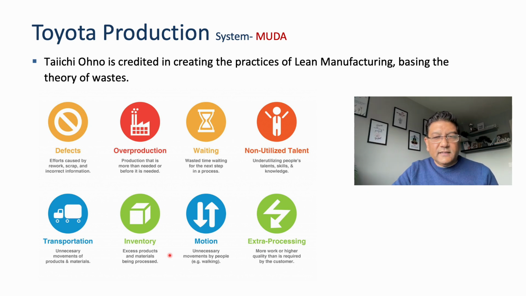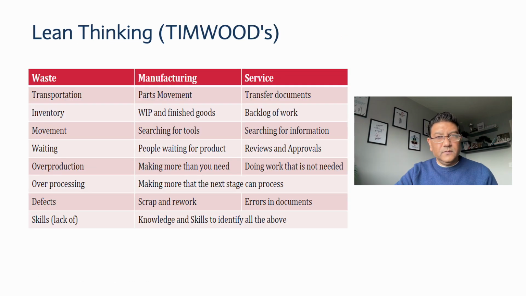Now let's look in a bit more detail at what those 8 types of waste are. The very first thing: if you need to remember those 8 types of waste, you should remember the name TIMWOODS. T is for transport, I for inventory, M for movement, W for waiting, O for overproduction, O for overprocessing, D for defects, and S for skills, which is unused talent.